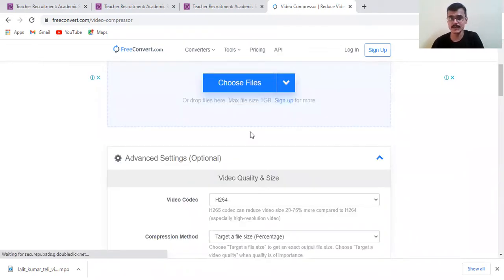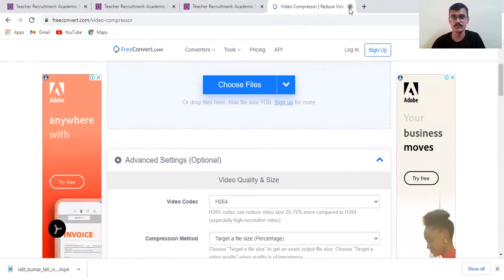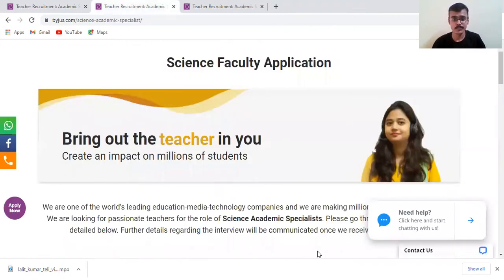Okay. And after compressing, when you choose the file and click on compress, you will find the compressed video, and then download the video. After your demo video is compressed, I've shown that link already. Visit that link. You will find a demo upload option. Click on that and just upload your demo video.